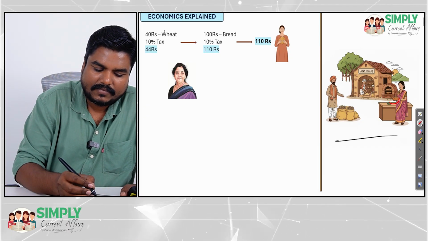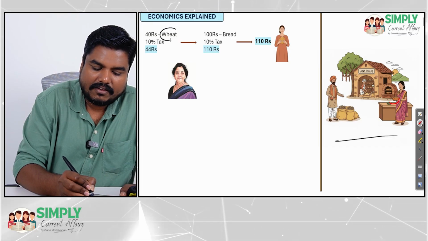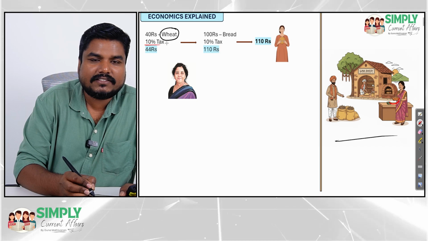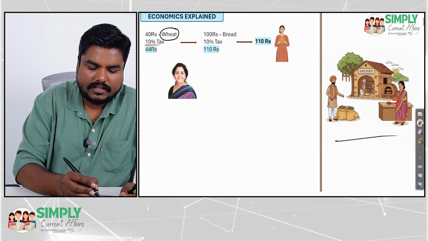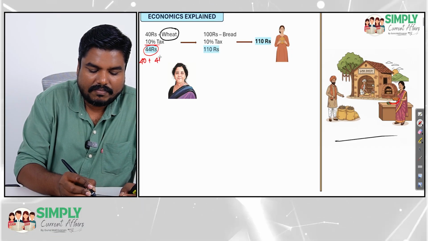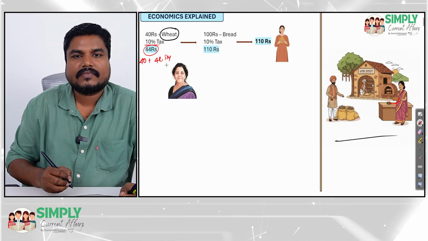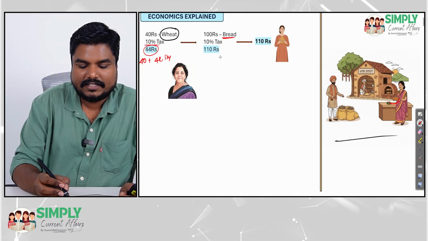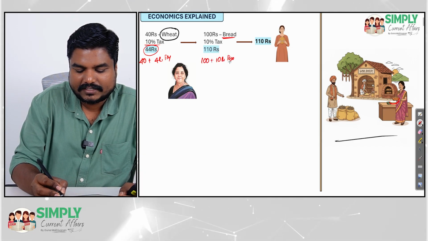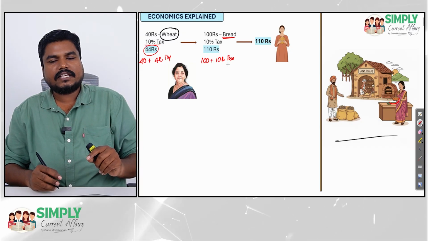So here, we know when wheat is sold, there is 10% tax. Okay. 44 rupees, that means 40 rupees plus 4 rupees of tax. When bread is sold, 100 rupees plus 10 rupees of tax. In the GST regime, what does the government say?